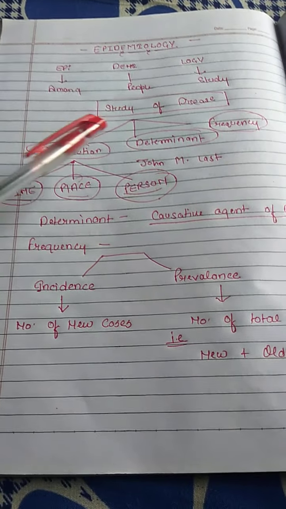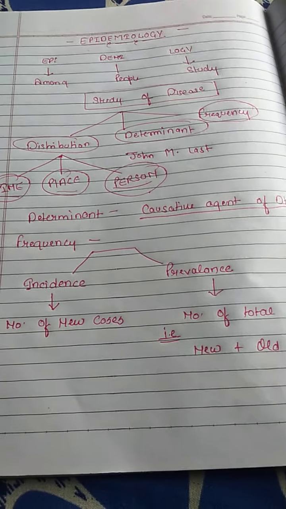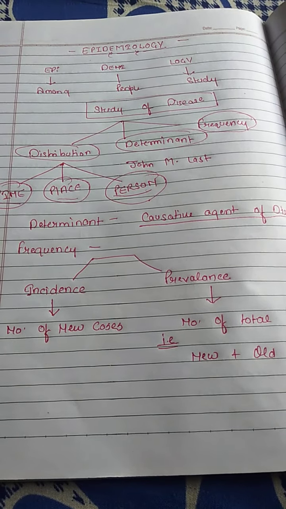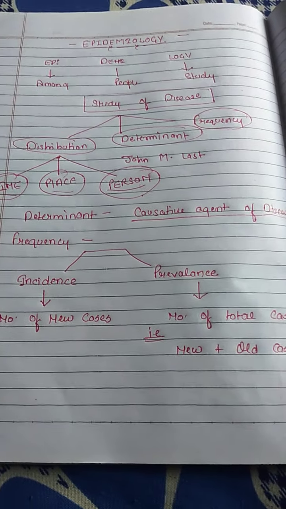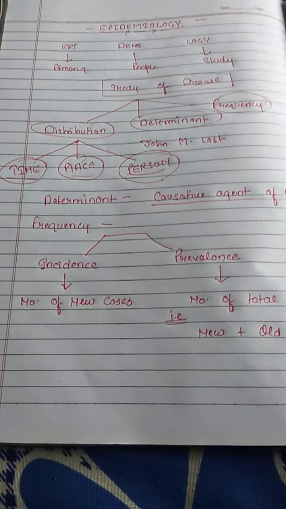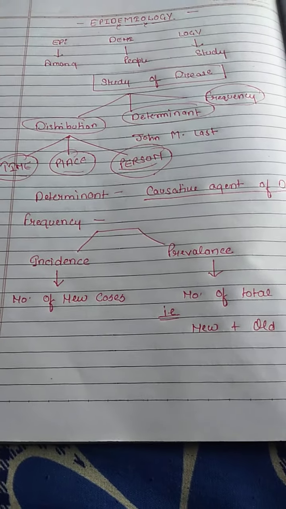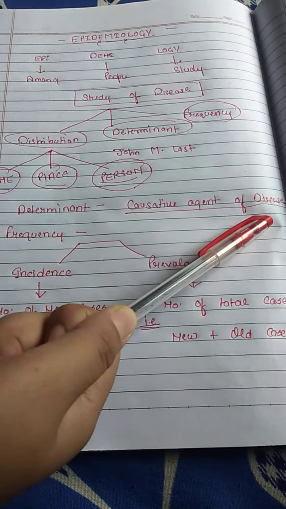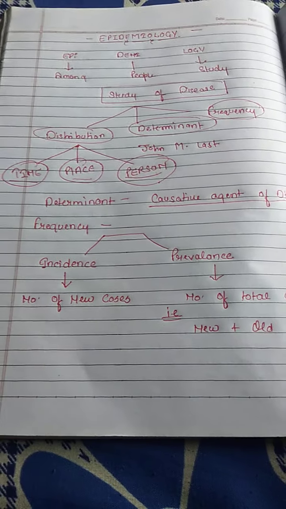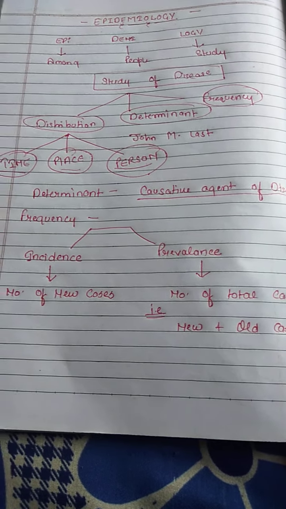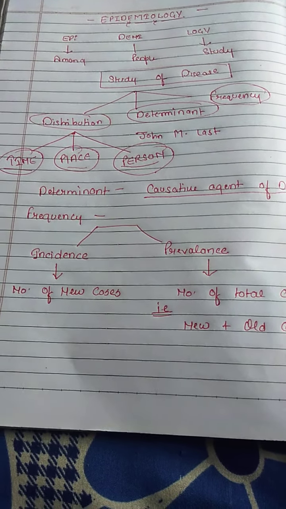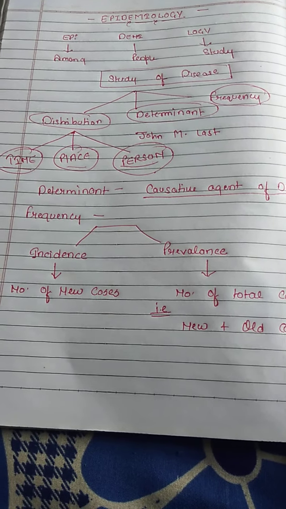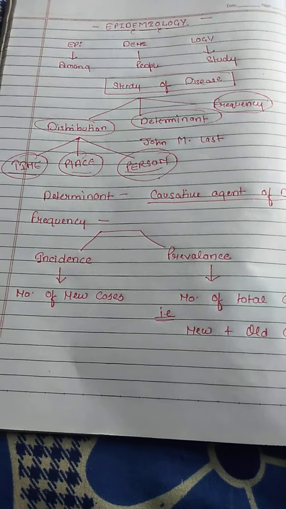And next, what is the determinant? Determinant is the most important thing in the definition of epidemiology. Determinant is the causative agent of disease. The major purpose of epidemiology is to find out the causative agent of disease.